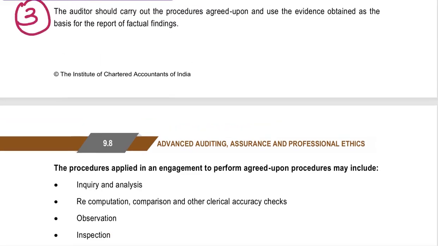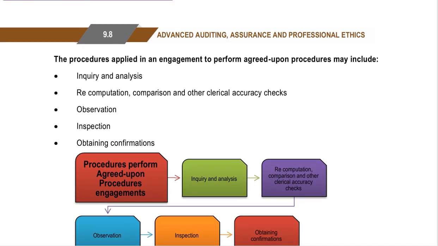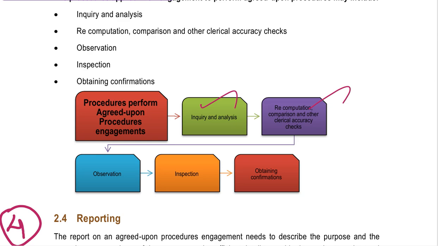So next is the planning. Planning: the auditor should make an effective plan to perform, and he has to perform the procedure and collect the evidence. On the basis of the evidence, he will give the factual findings report, right? What are the procedures he can perform? Inquiry, analysis, recomputation, observation, inspection, confirmation.